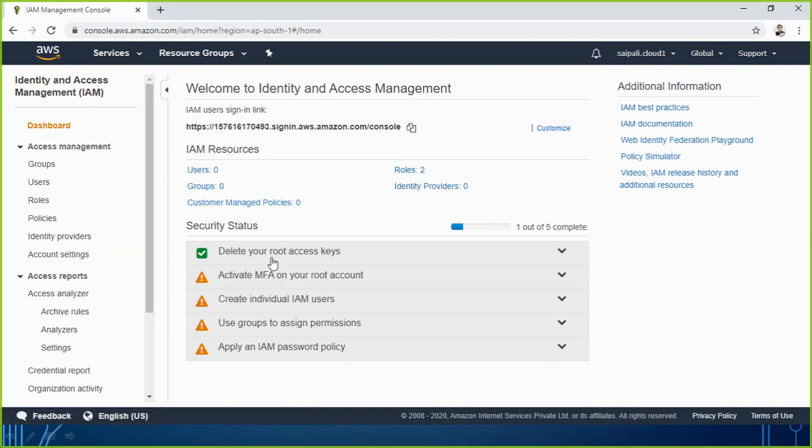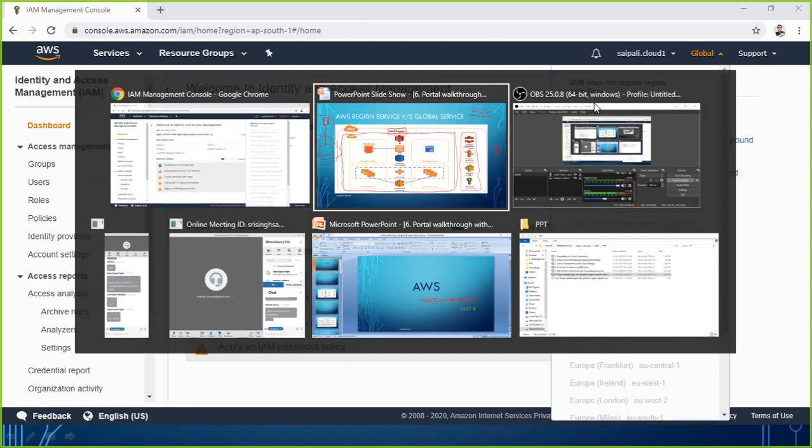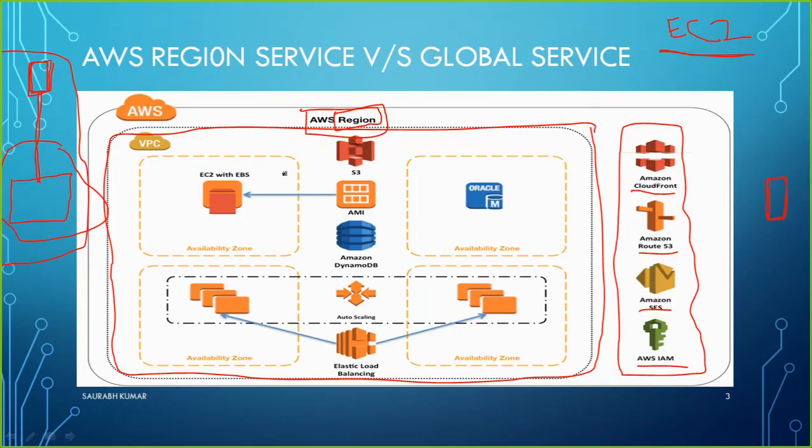So if I want to go to the group, or even before I go to group, because I am in IAM, you can see here it is telling me that IAM does not require region selection, meaning that IAM is a global service. So this is what I was trying to explain in this diagram: there are some services offered by AWS that are region specific, and there are some services offered by AWS that come under global services, like IAM.